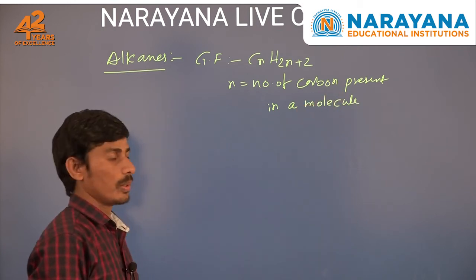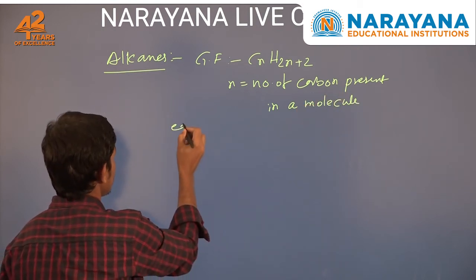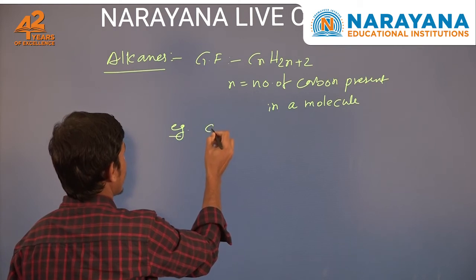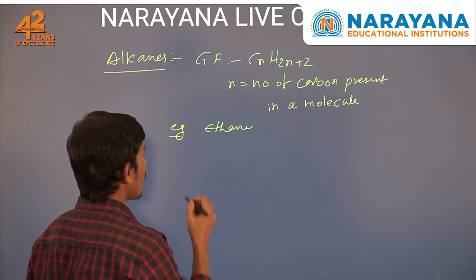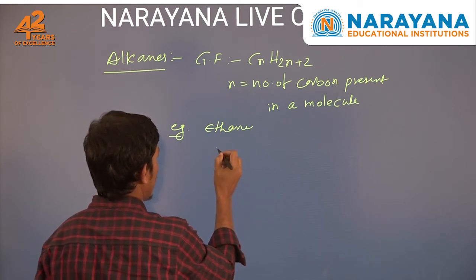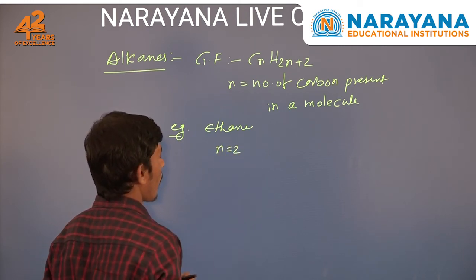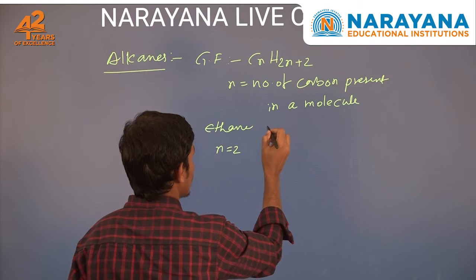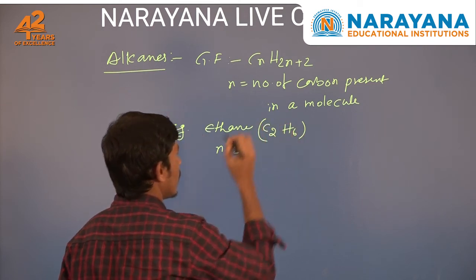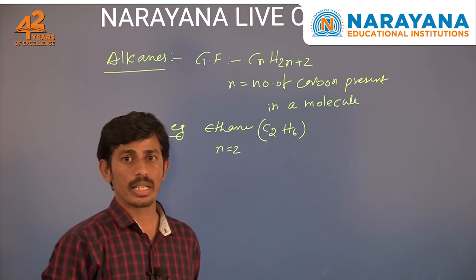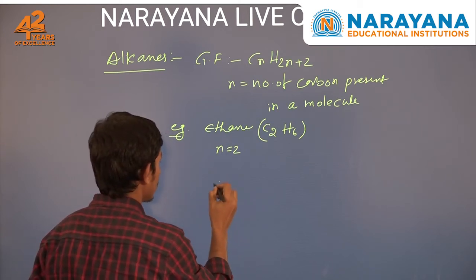So example, ethane. In ethane, the number of carbon atoms is 2, meaning n equals 2. Now its formula will be C2H6.